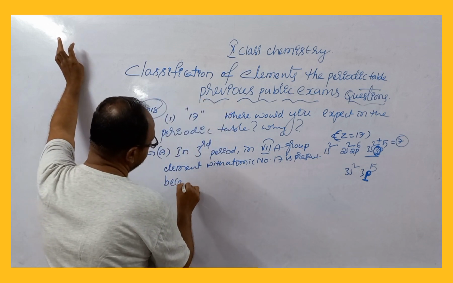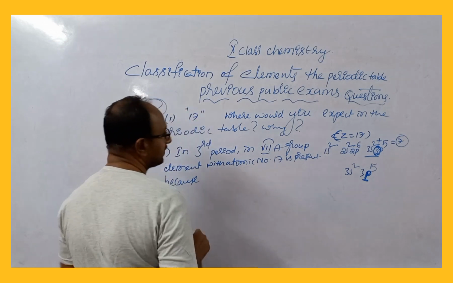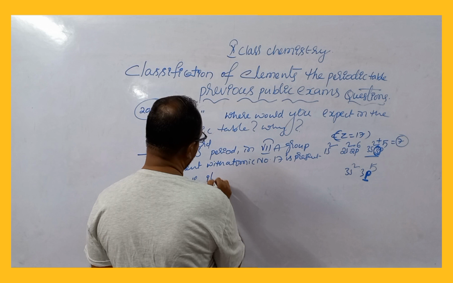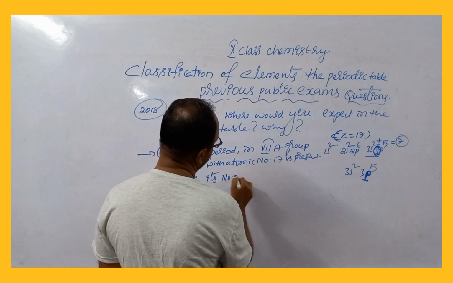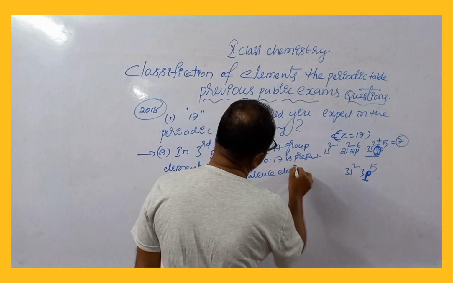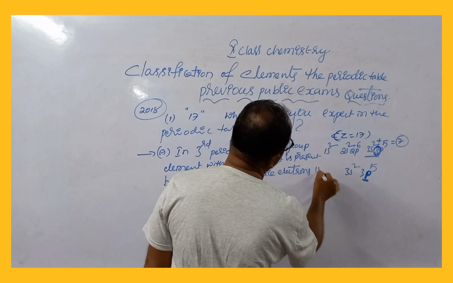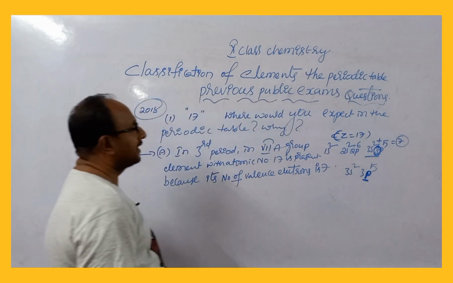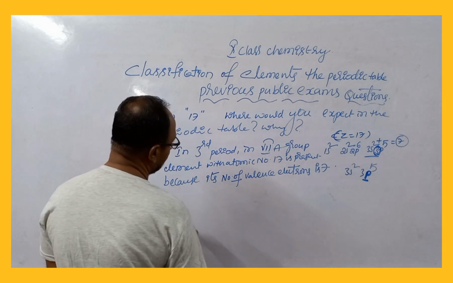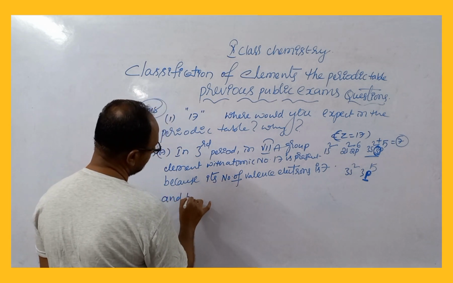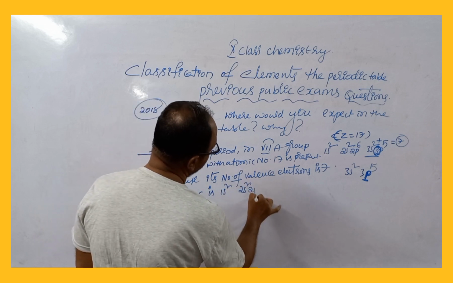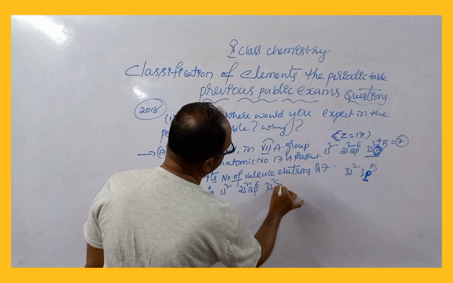Because its number of valence electrons is 7, and the electronic configuration is 1s2, 2s2, 2p6, 3s2, 3p5.